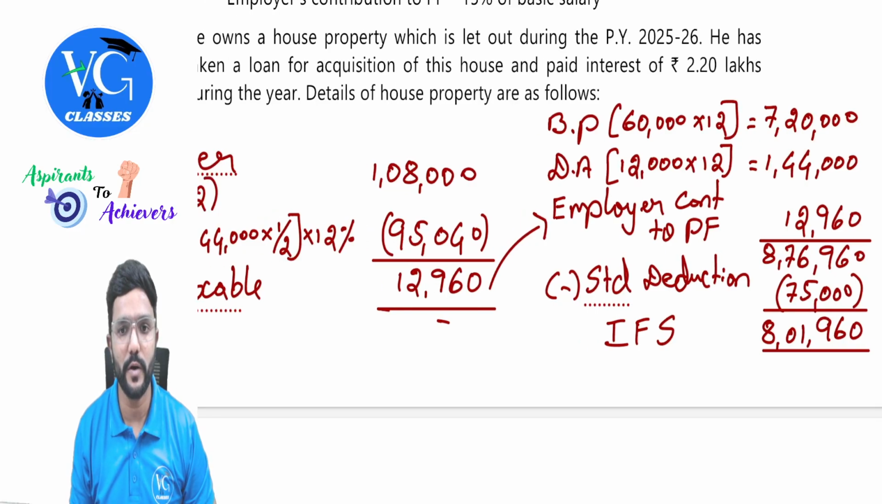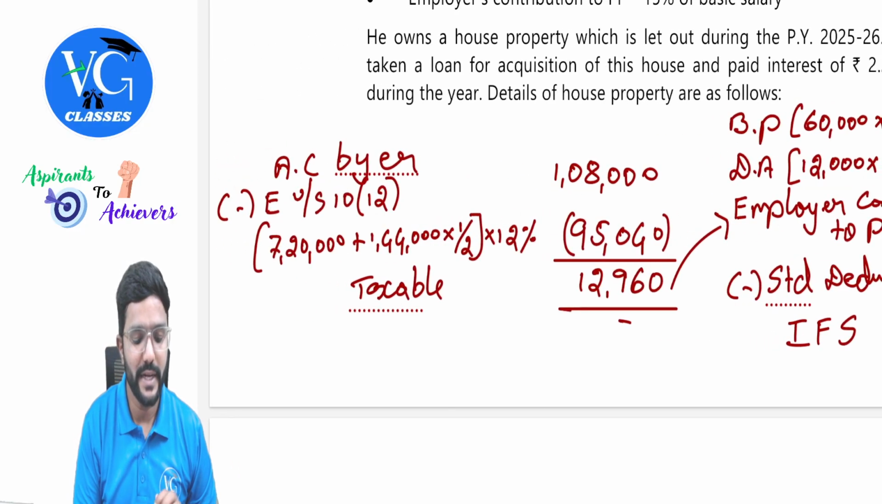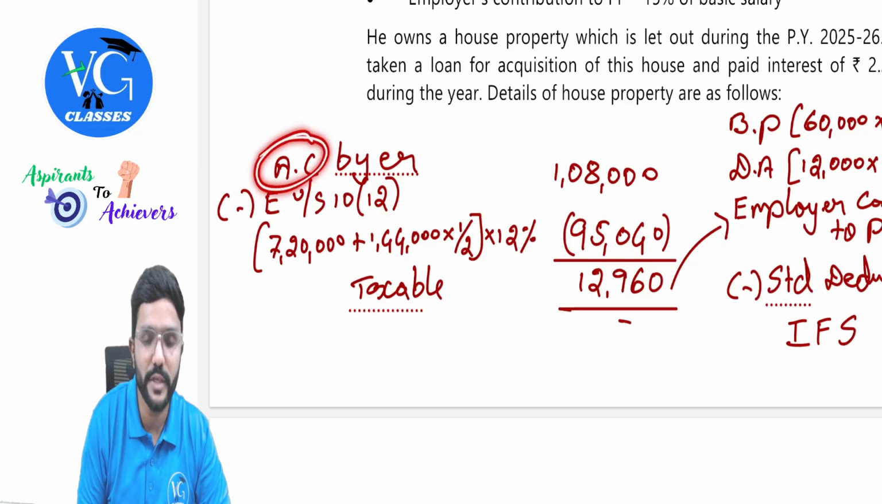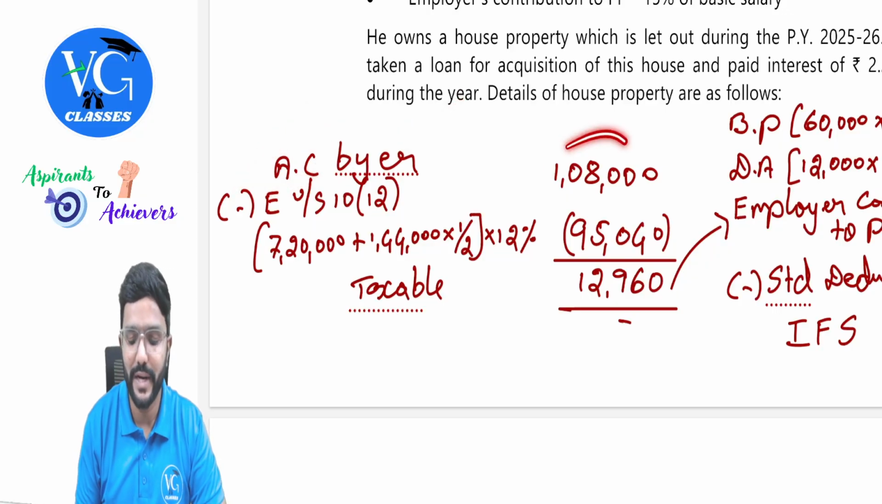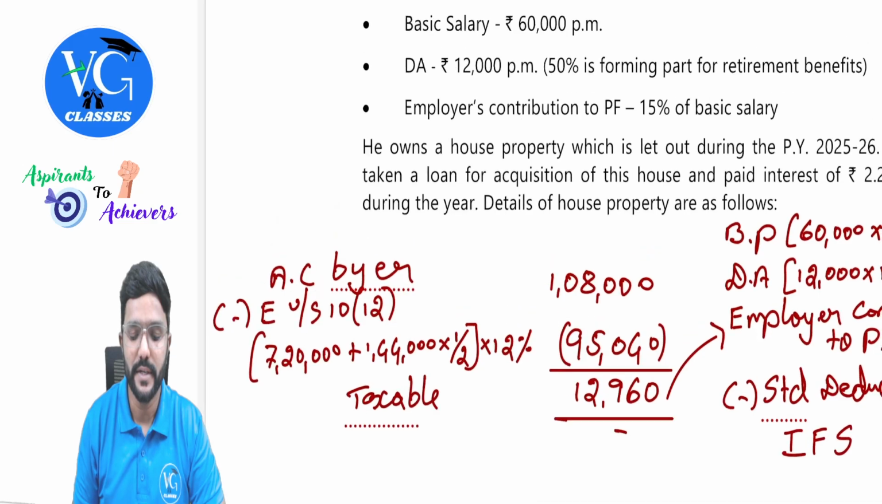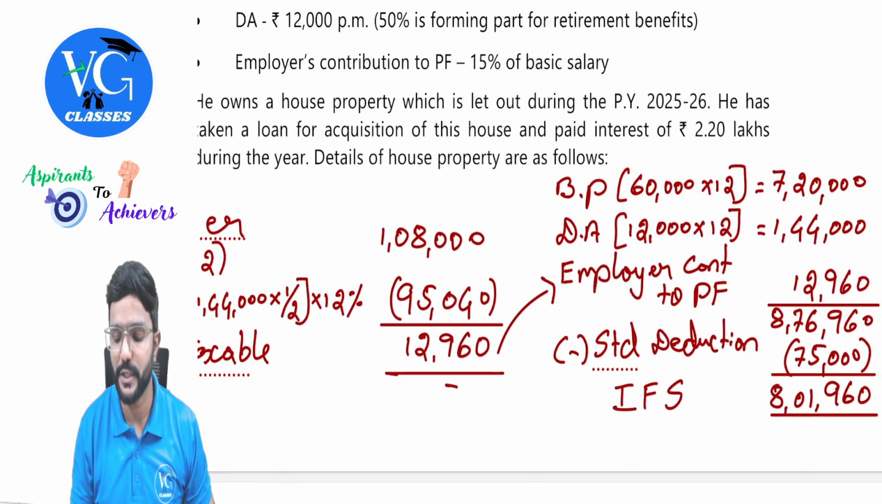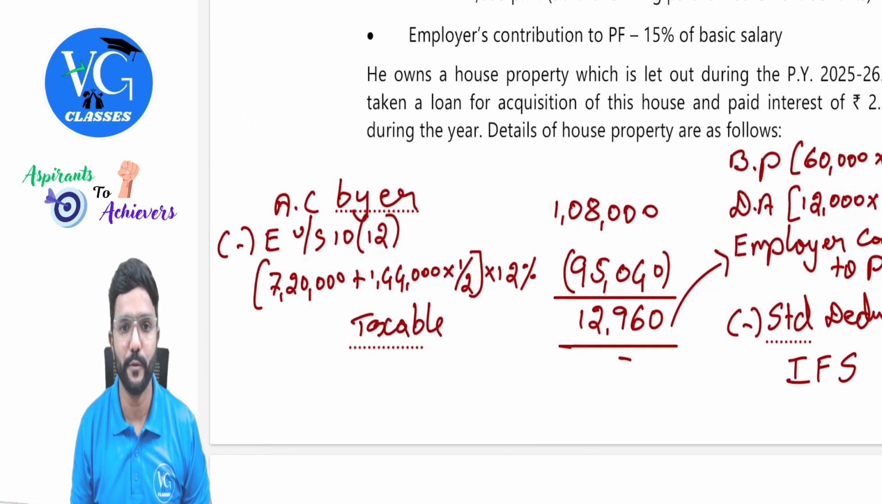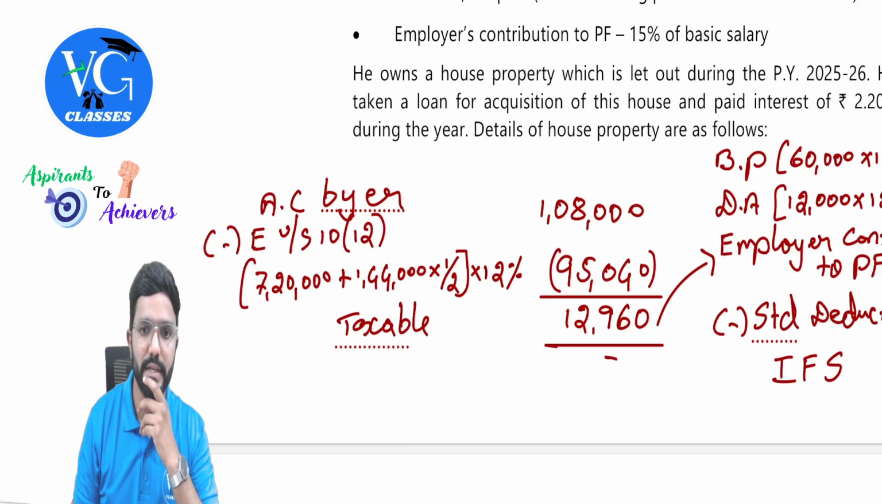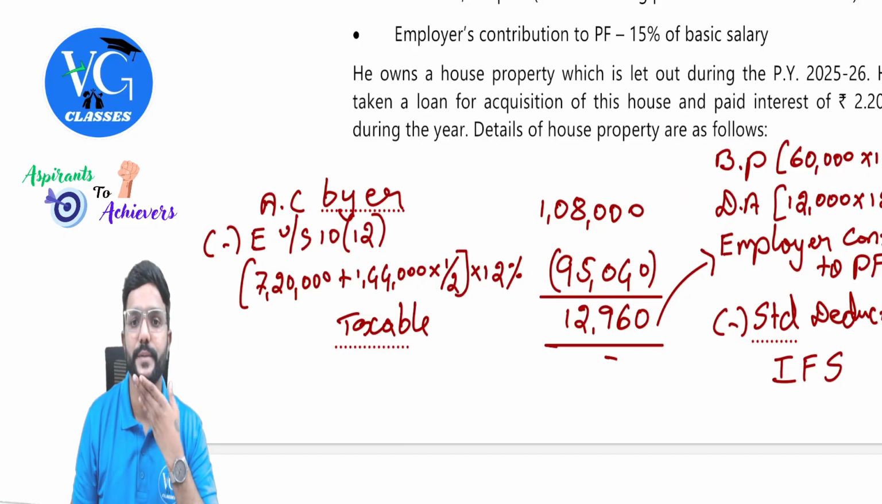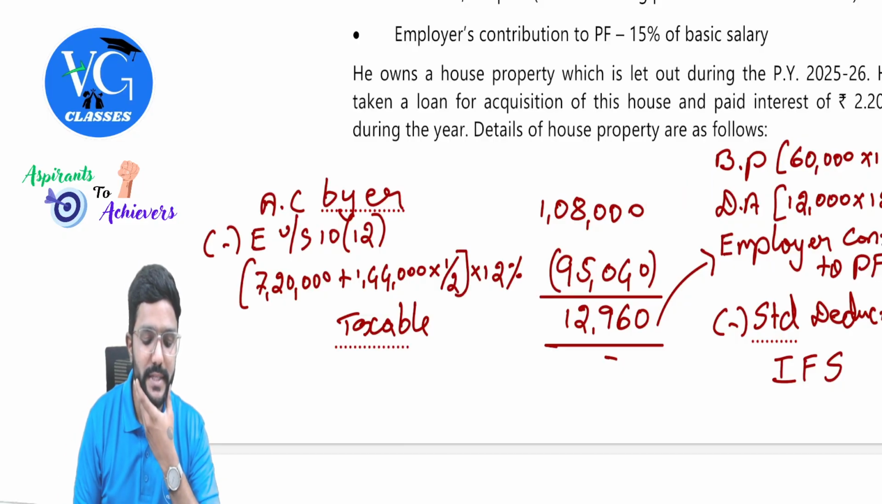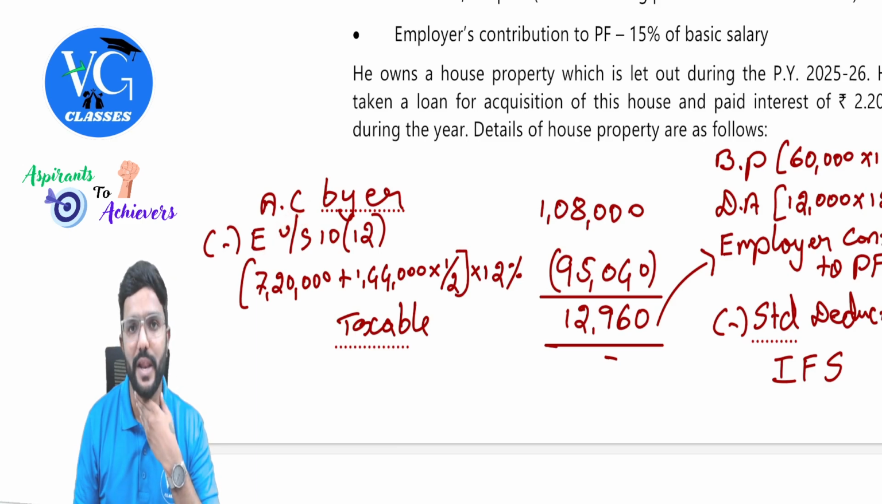Then coming to employer contribution to PF. I have done the calculation here. Actual contribution by employer is how much, people? 1,08,000. How did we get it, sir? It is 15% of basic pay. So basic pay is 7,20,000 into 15%, which is 1,08,000. Next, exemption under section 10 clause 12, that is up to 12% of salary.